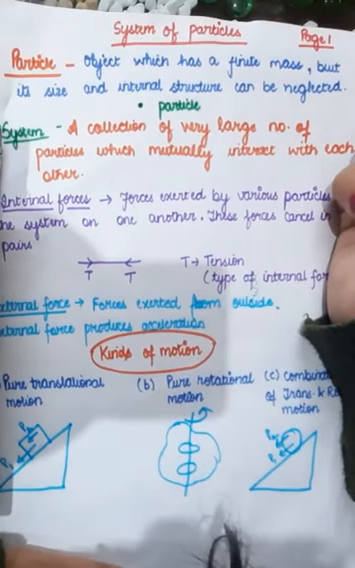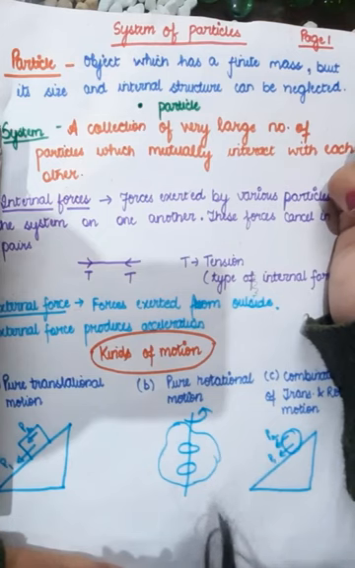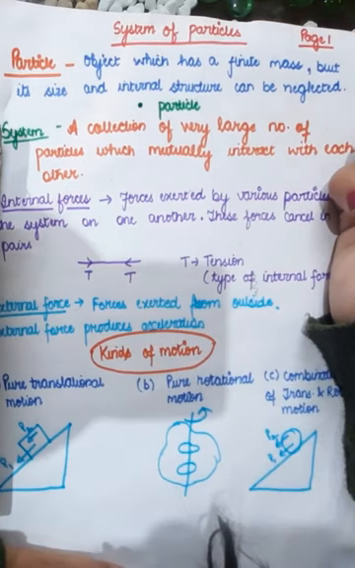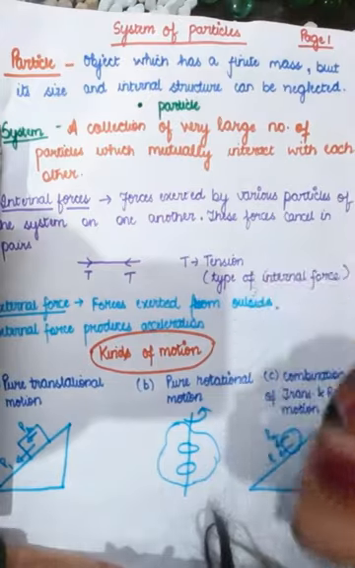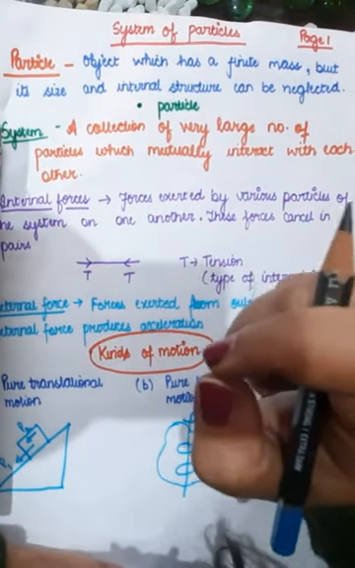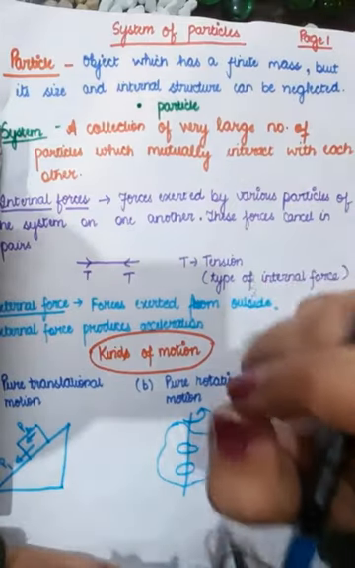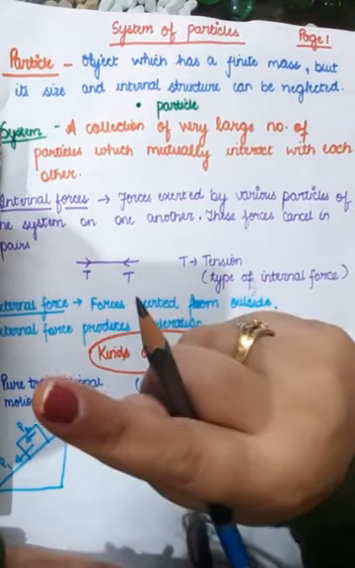Hello students, in this video we are going to discuss system of particles. First of all, we need to discuss what is a particle. A particle is any object which has a finite mass. It's so small that its dimensions, its size can be neglected. But it has a mass.